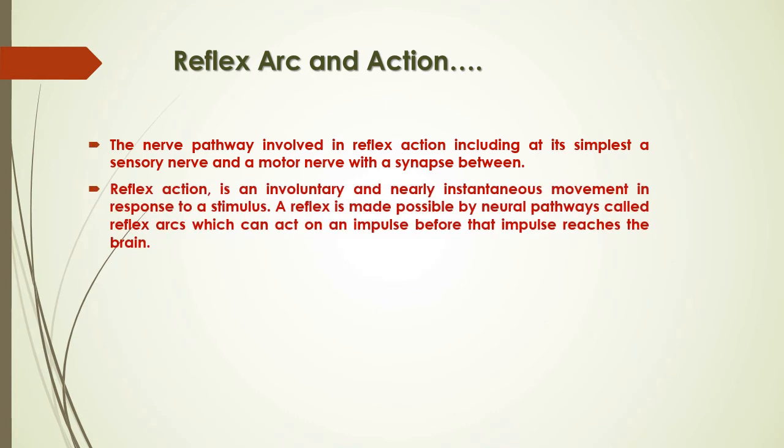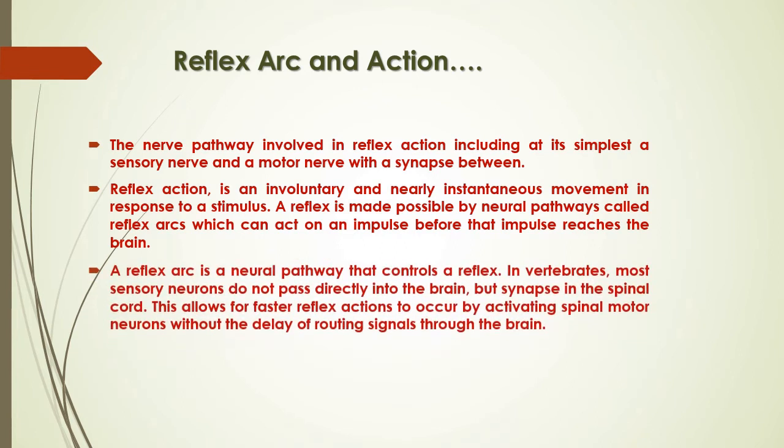Reflex action is an involuntary and nearly instantaneous movement in response to a stimulus. A reflex is made possible by neural pathways called reflex arc, which can act on an impulse before that impulse reaches the brain.